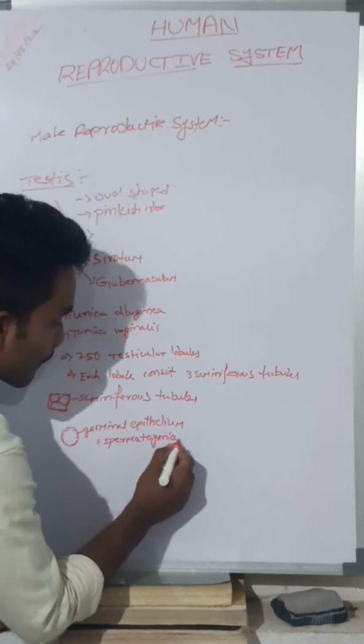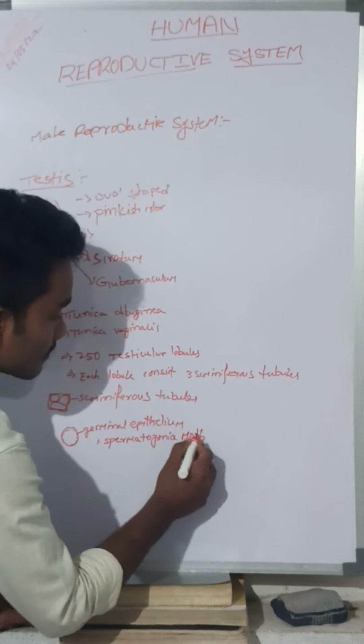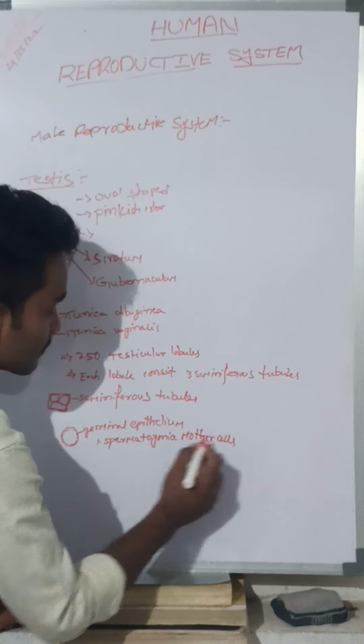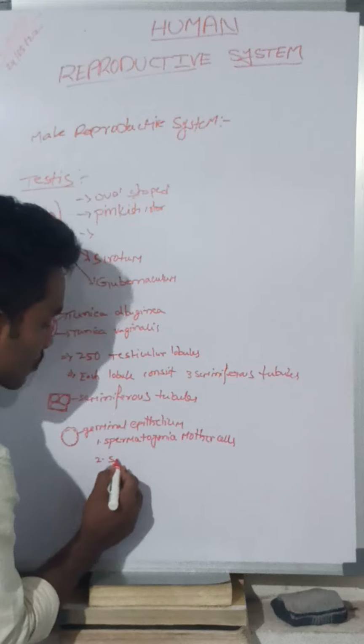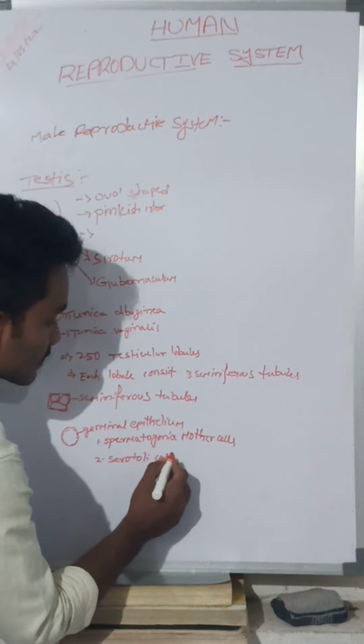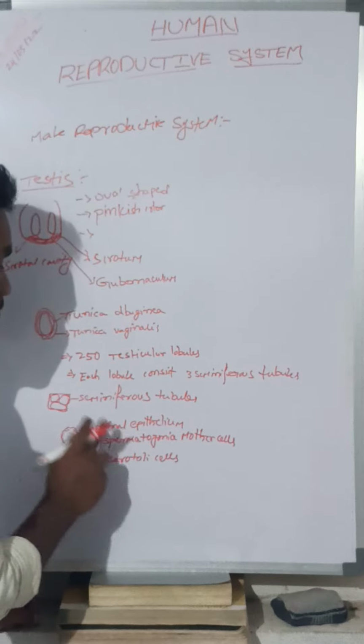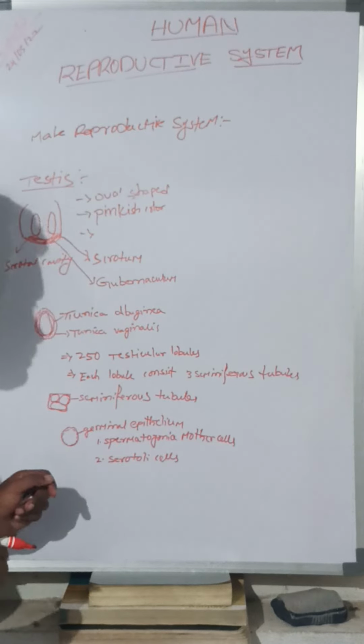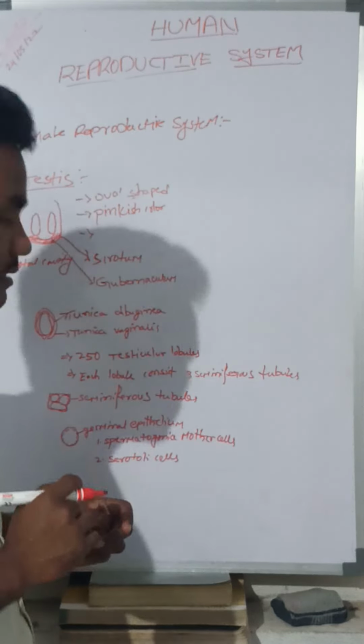Spermatogonia mother cells and the Sertoli cells. Okay, one was spermatogonia mother cells present in this germinal epithelium, and there were the Sertoli cells present.